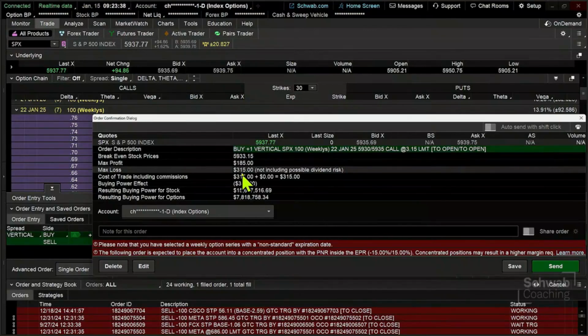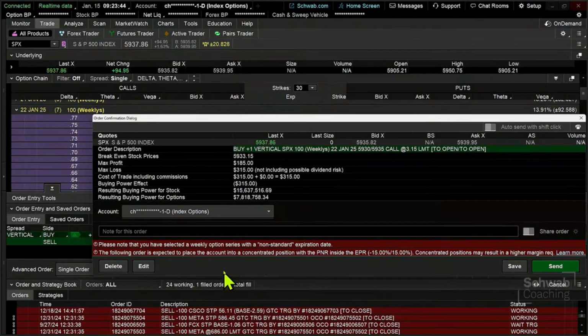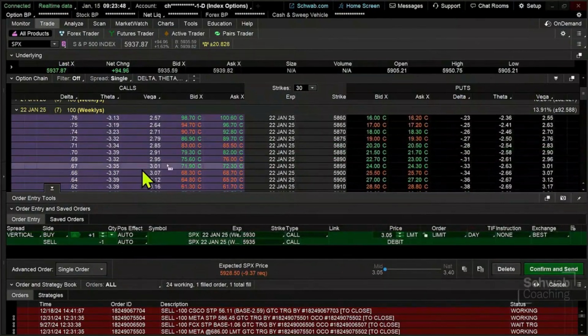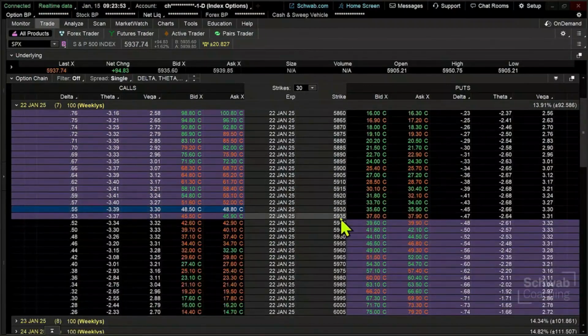So in this particular case, maximum loss is a little bit greater than maximum profit, but this is a highly probable, or more highly probable, trade. Because look, if we come back down here and take a look at the delta on our short leg, the 59.35, it is about a 53-cent delta. And we're moving that way. In fact, we just moved into the money in this particular case.